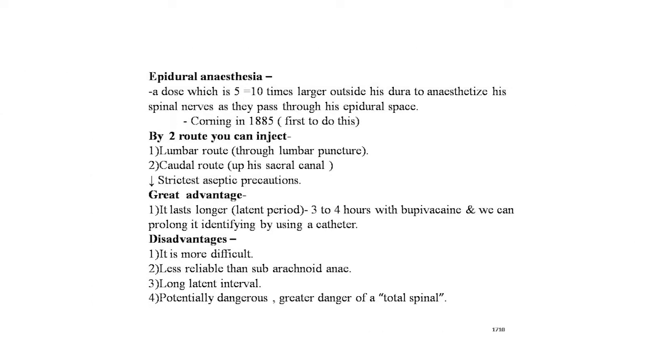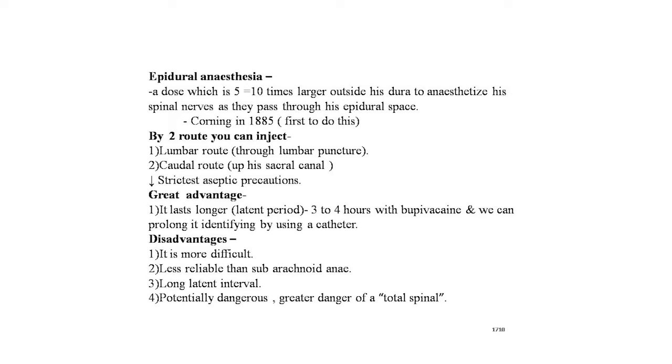Now the epidural anesthesia: a dose 5 to 10 times larger is injected outside the dura to anesthetize the spinal nerves as they pass through the epidural space. Epidural anesthesia was discovered by Corning in 1885. We can inject by two routes: the lumbar route through lumbar puncture, and the caudal route through the sacral canal, under the strictest aseptic precautions.